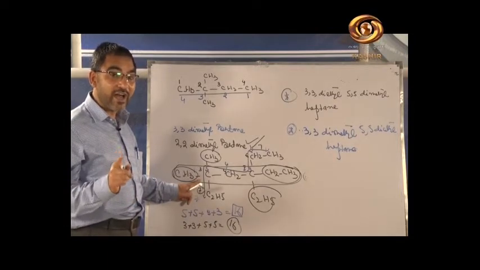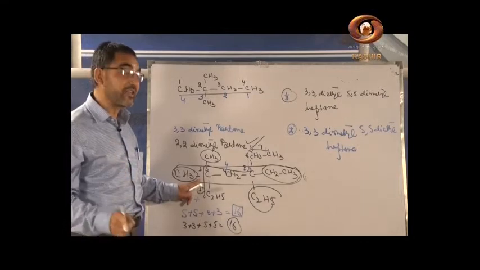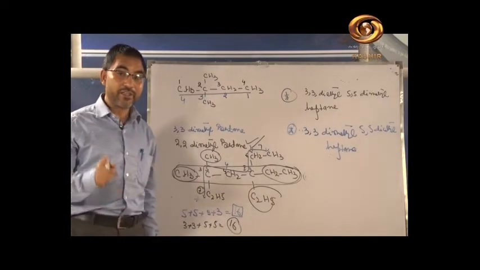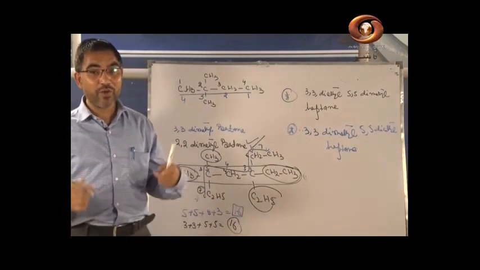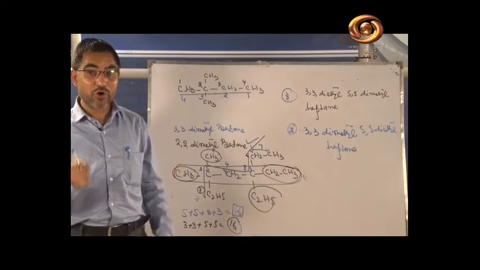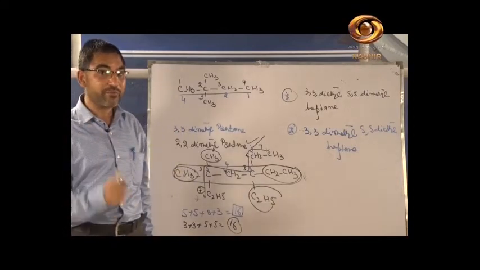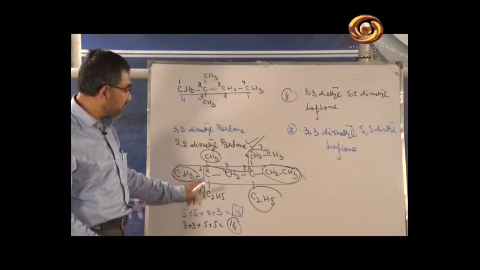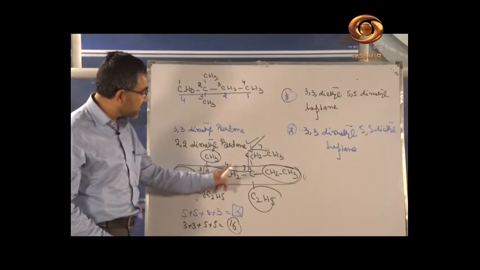When we see the homologous series of alkanes, methyl is the first member, followed by ethyl, followed by propyl, followed by butyl. So we have to give preference to the methyl group. So we have to start the numbering from this side, 1, 2 and 3. We have to select this numbering.